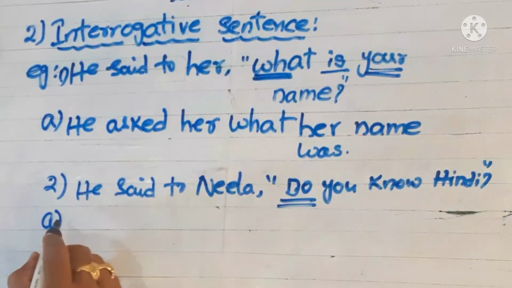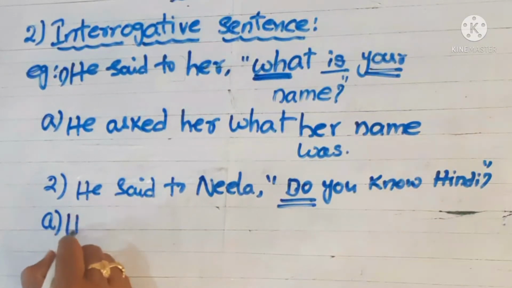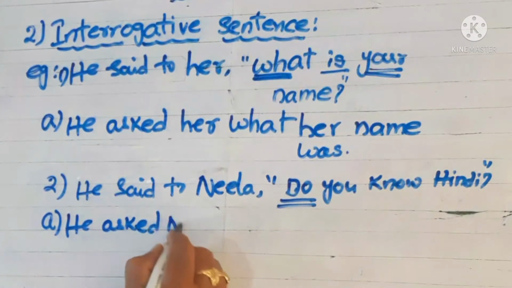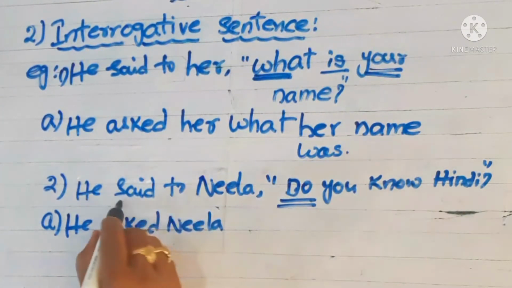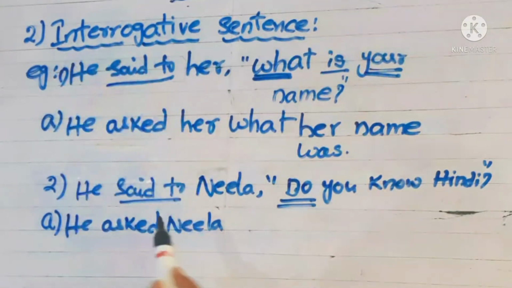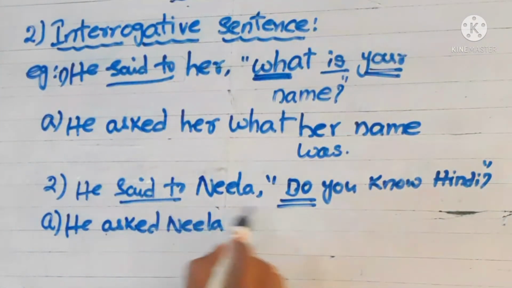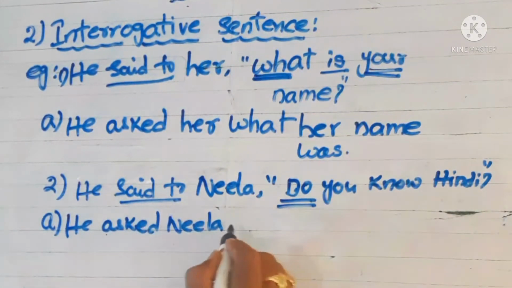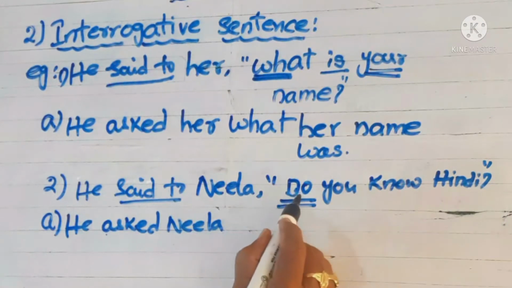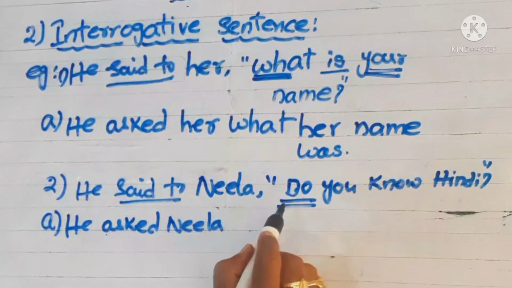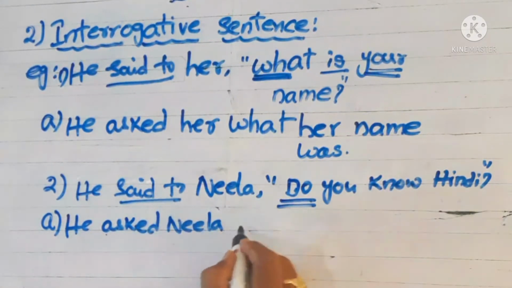Okay, now you write, he asked Neela. Said to converts into sometimes, already we have discussed, sometimes told, sometimes asked. Here he asked Neela, so you can write asked. Here the question is formed with the do form, that means be form, helping verb. So you write if or whether.